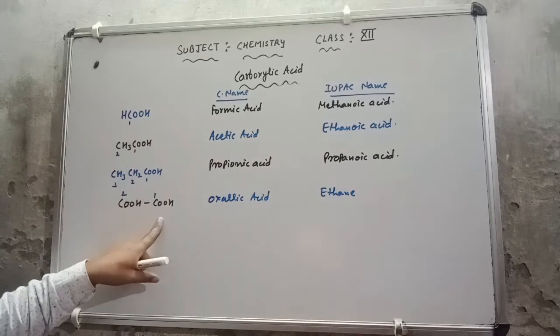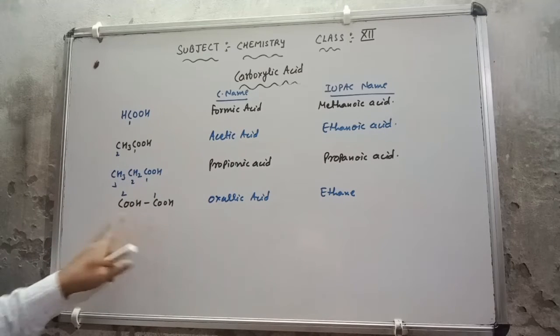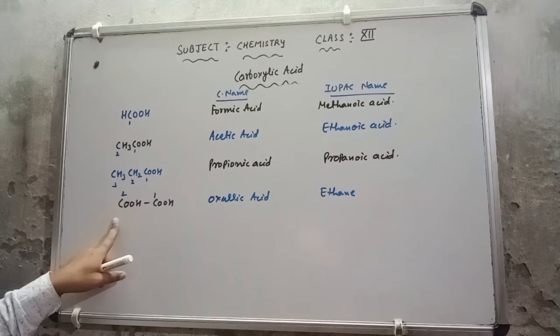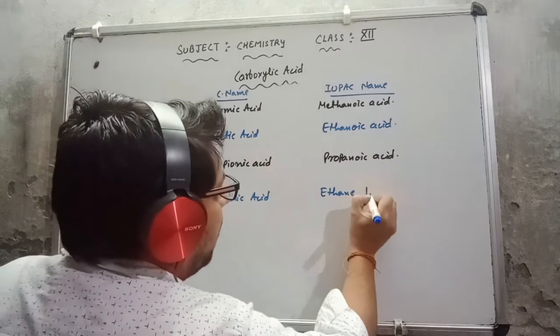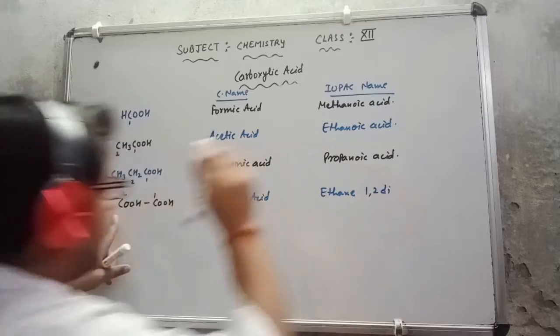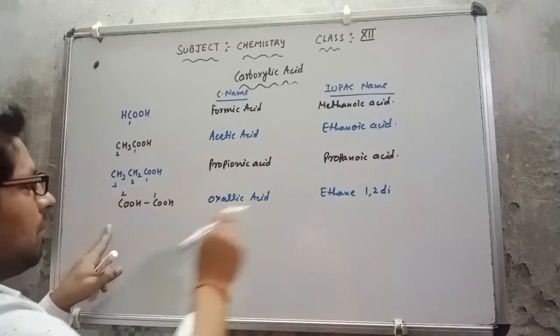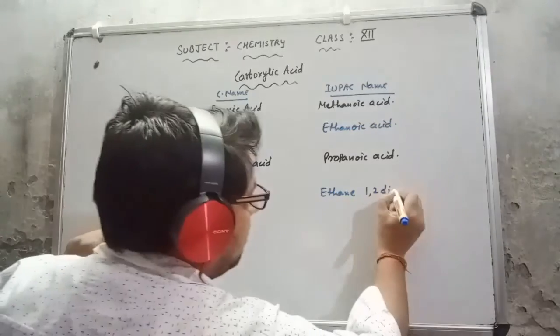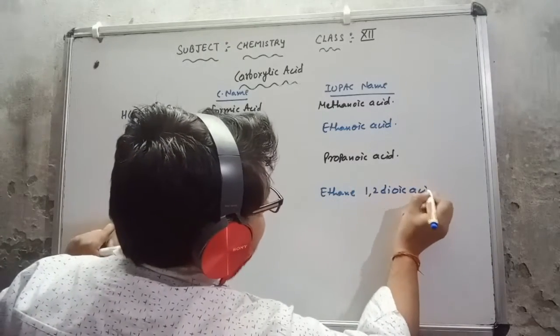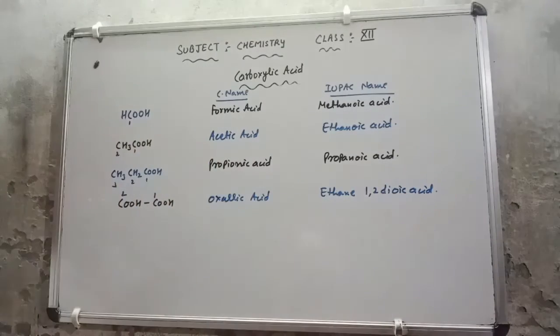Now the carboxylic group is lying on both 1 and 2 numbers. So 1,2-di, because the carboxylic group is lying on both the numbers. So ethane-1,2-di. For this oic acid is coming because the carbons are counted in the carboxylic groups, 1,2-dioic acid. So this is the IUPAC name.